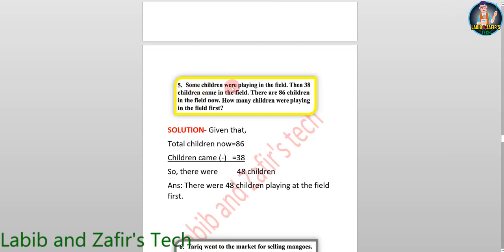Some children were playing in the field. Then 38 children came in the field. There are 86 children in the field now. How many children were playing in the field first?